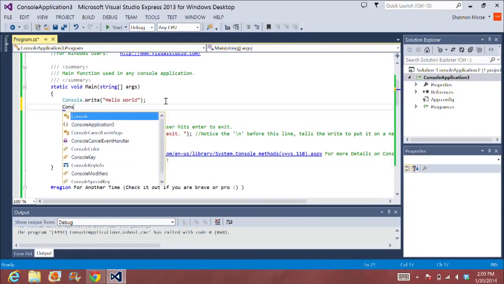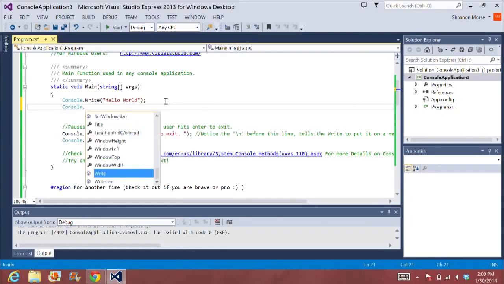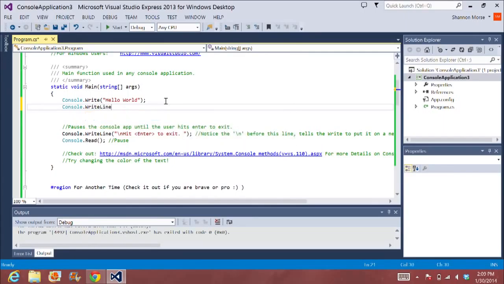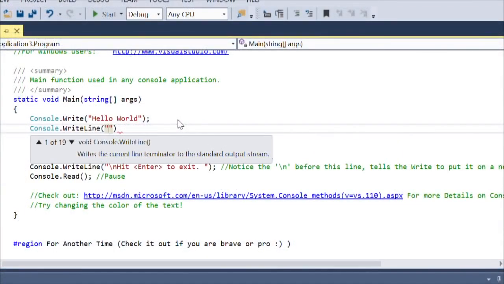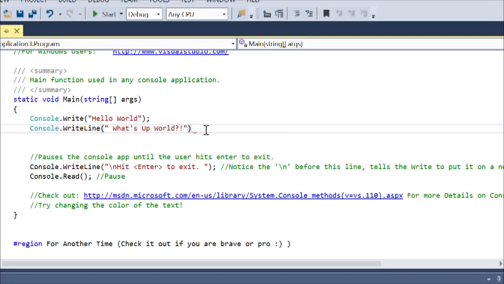So this one's going to be Console, and I'll press enter again, and I'm going to add WriteLine here, because that's going to tell it that after you're done writing hello world, it's going to put in an automatic enter to the next line below it. So this time I'm going to write space, what's up, world?